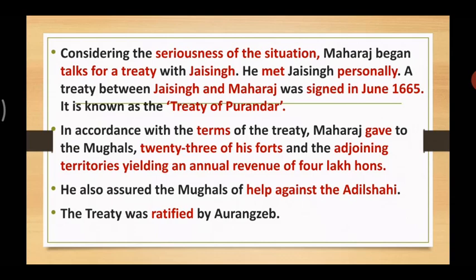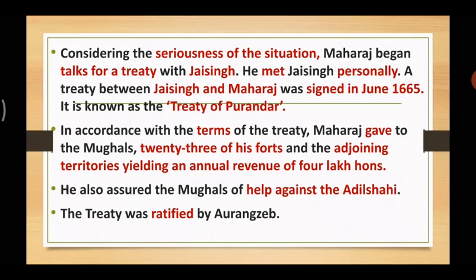This Treaty of Purandar was a wise decision by Shivaji Maharaj. Though he gave 23 of his forts to the Mughals, there was a plan behind it, because he had already planned to get back the forts which he had given to the Mughals and defeat the Mughals as well.